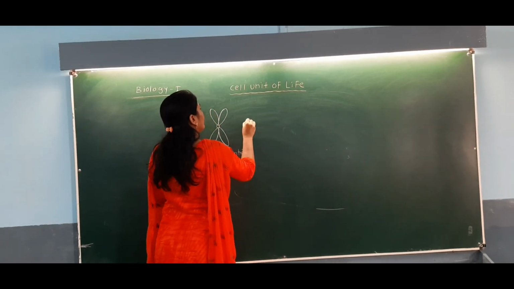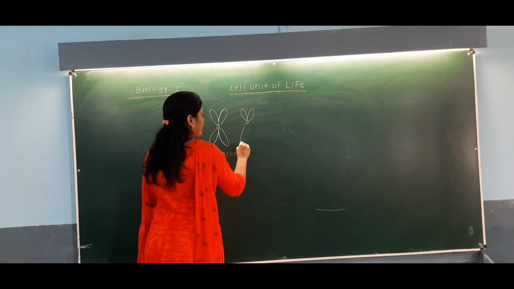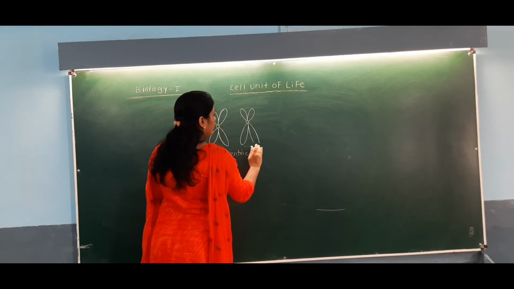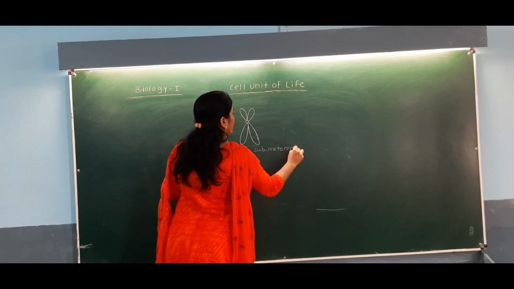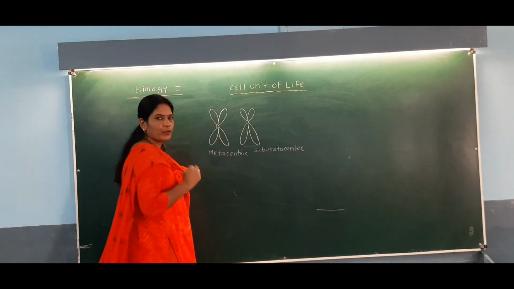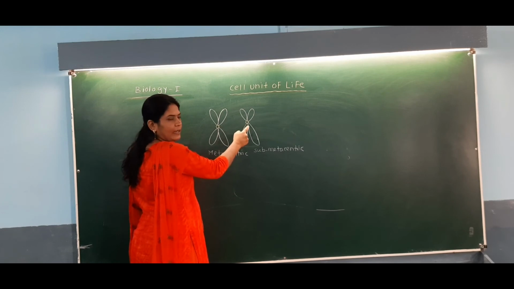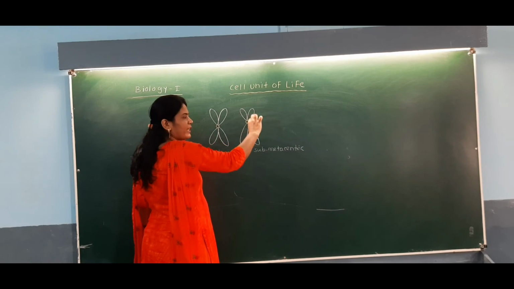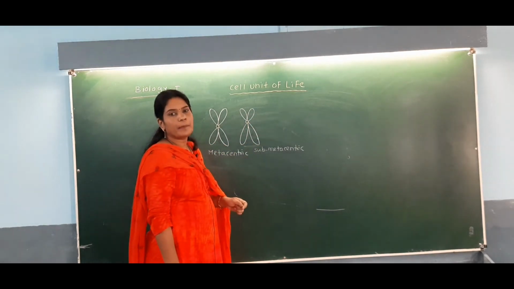this chromosome is called submetacentric. It is called submetacentric because you can observe that this centromere is away from the center. That's why one arm of the chromosome is short and the other arm is long. So it is called submetacentric chromosome.